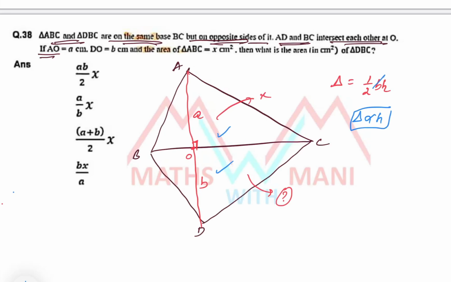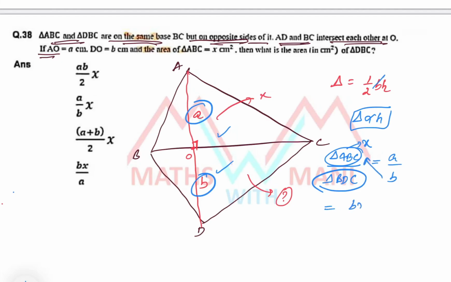So area of the triangle ABC by area of the triangle BDC are in the ratio of their corresponding heights, that is A is to B. Here area of triangle ABC is given as X and you have to find out the area of triangle BDC. It is equal to how much? Cross multiplication, BX by A, fourth option is the correct answer. Clear? 38. All of you understand? Fourth option is the correct answer.